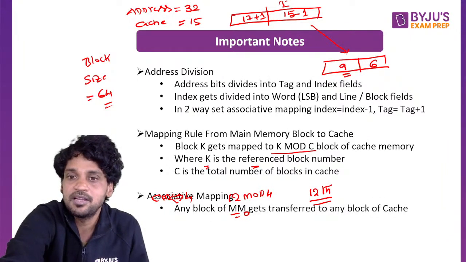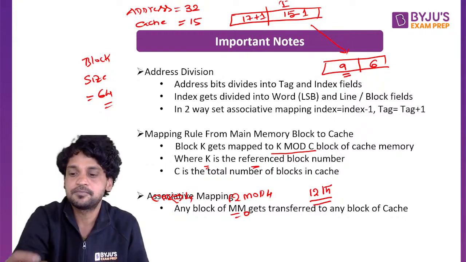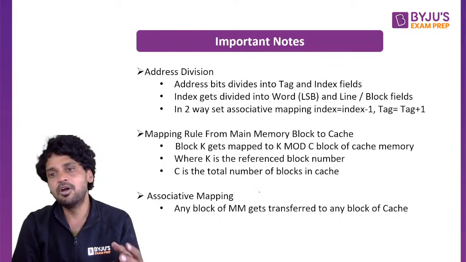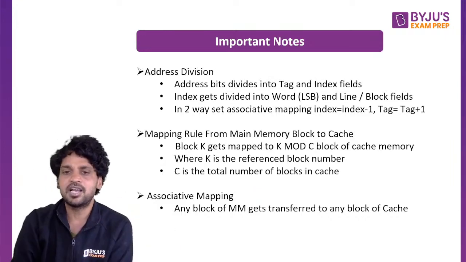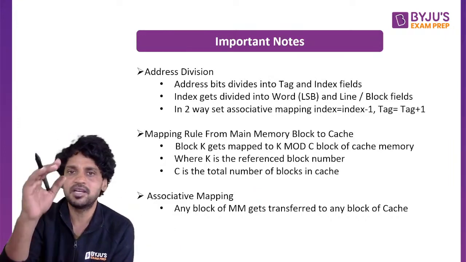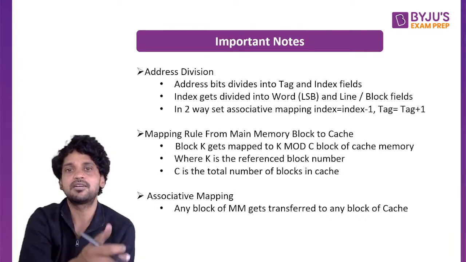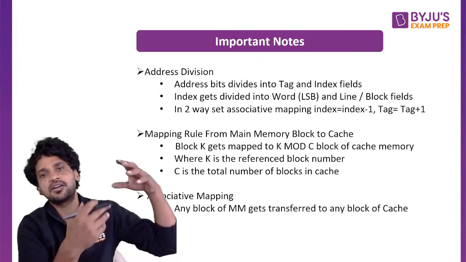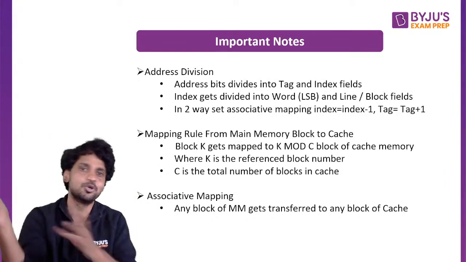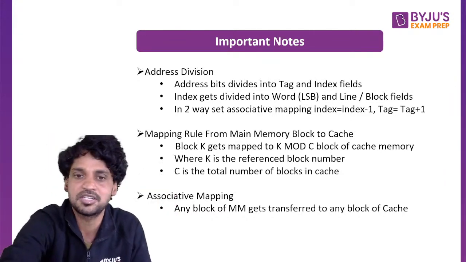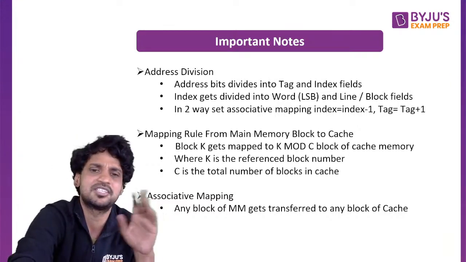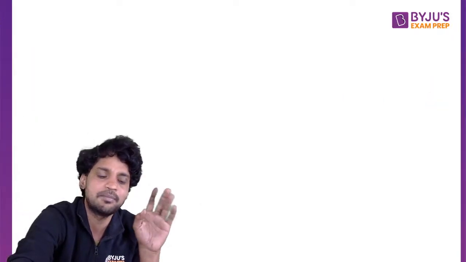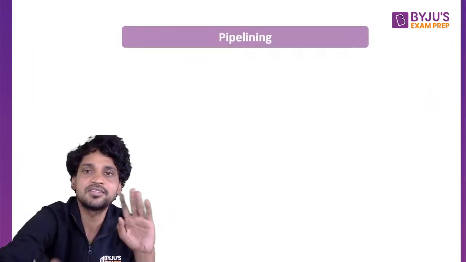Now, address mapping in the associative mapping: any block of the main memory gets transferred to any block of the cache. In the associative mapping technique, we don't have the problems of direct mapping or set associative mapping. Any block of the main memory can be transferred to any block of the cache memory. There is no mapping rule at all. Associative mapping doesn't require any mapping rules. Now let us get into pipelining.